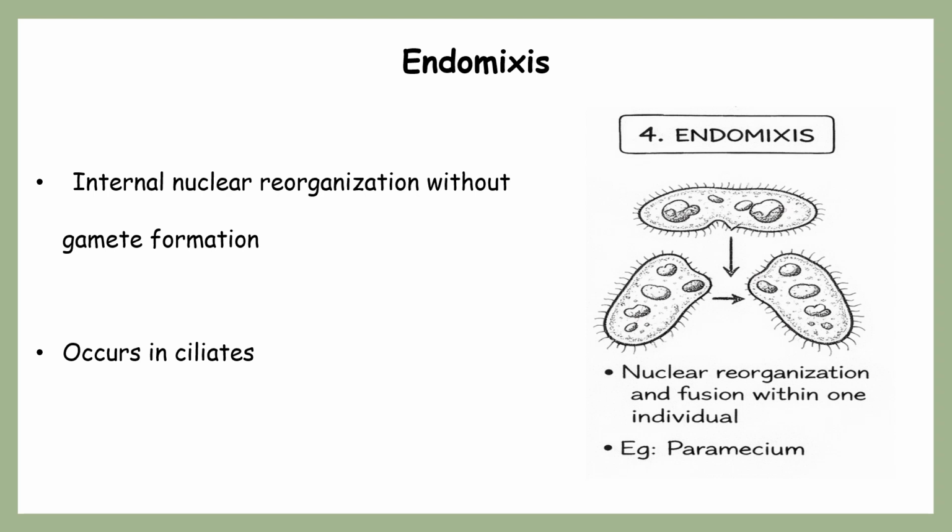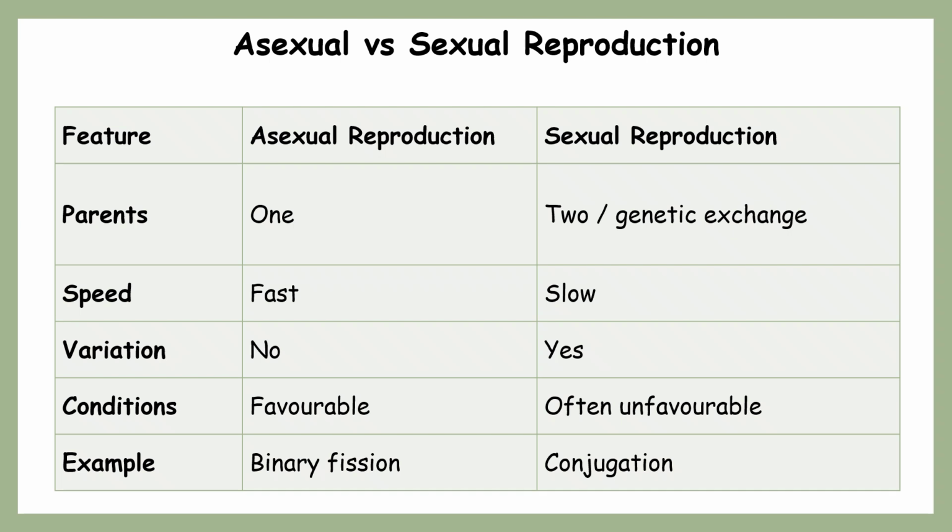There is no presence of two individuals in autogamy or endomixis. This is also a method which occurs in ciliates. But if you compare all four of these sexual modes, the most commonly talked about are only syngamy and conjugation.